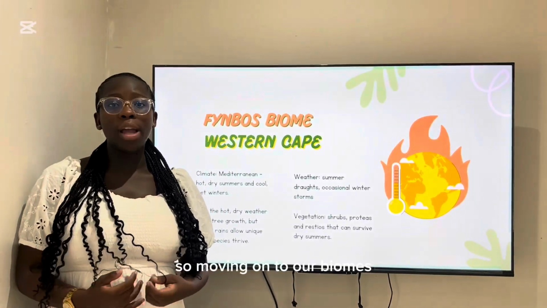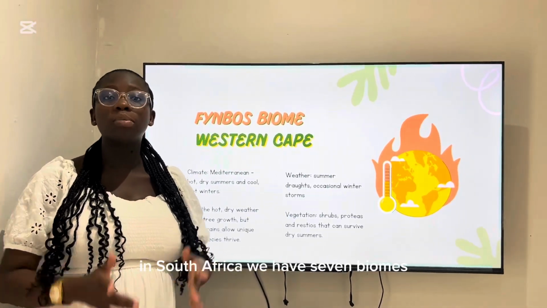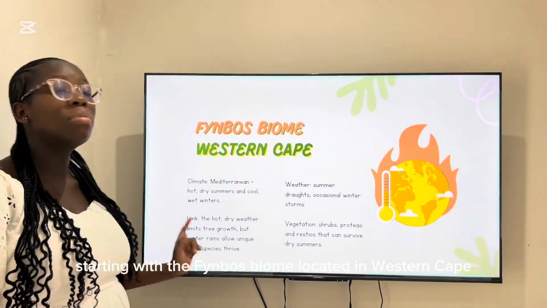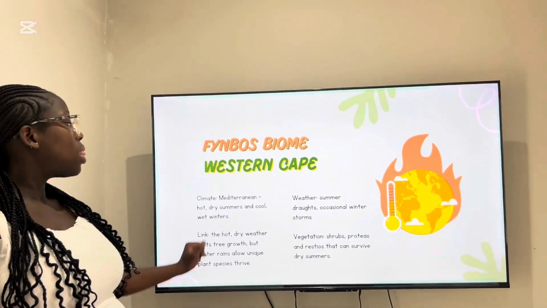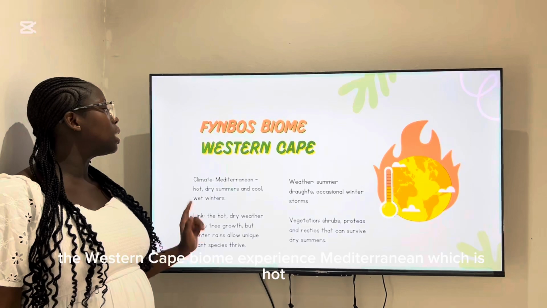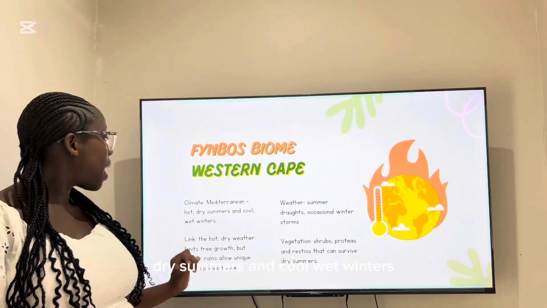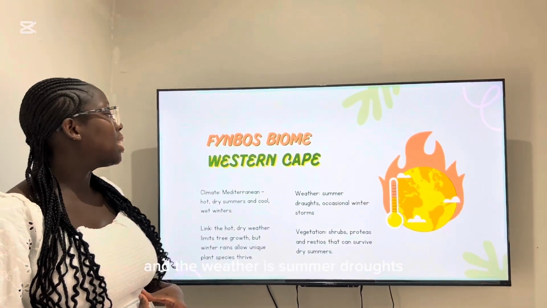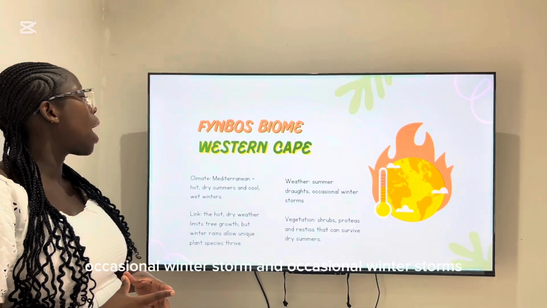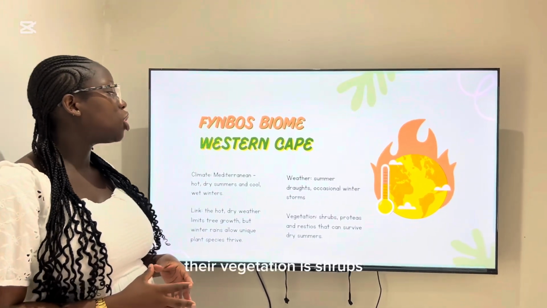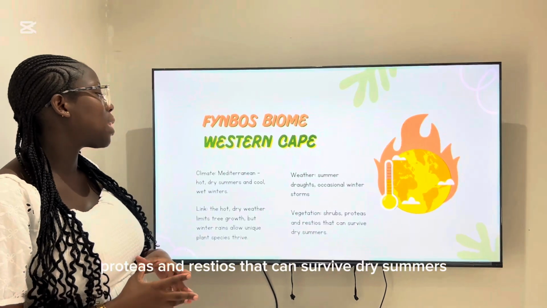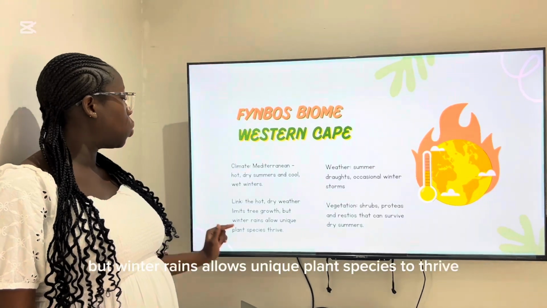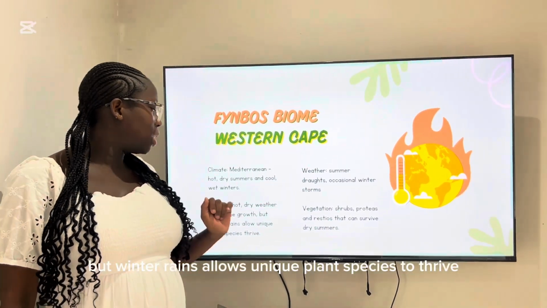So, moving on to our biomes. In South Africa, we have 7 biomes, but today we focus mainly on 5 biomes, starting with the Fynbos biome located in Western Cape. The Western Cape biome experiences a Mediterranean climate, which is hot, dry summers and cool, wet winters. And the weather is summer droughts, occasional winter storms. Their vegetation is shrubs, proteas, and restios that can survive dry summers. The hot, dry weather limits tree growth, but winter rains allow unique plant species to thrive.